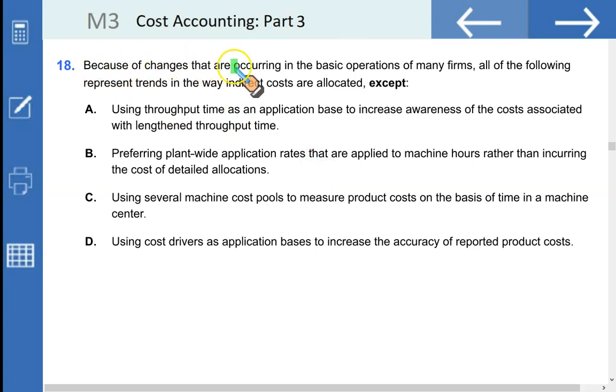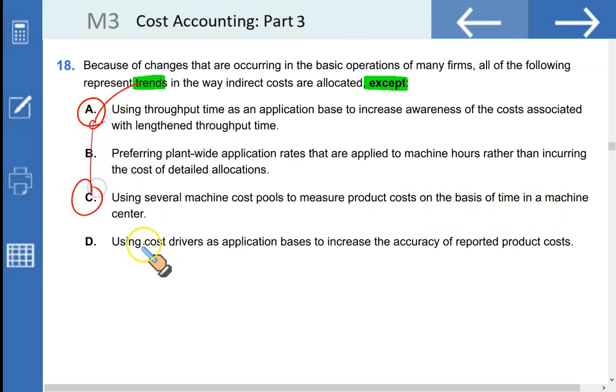Because of the changes that are occurring in the basic operations of many firms, all of the following represent trends in the way indirect costs are allocated, except: using throughput time as an application base to increase awareness of the costs associated with the lengthened throughput time. This is a trend. C, using several machine cost pools to measure product cost on the basis of time in the machine hour in the machine center.